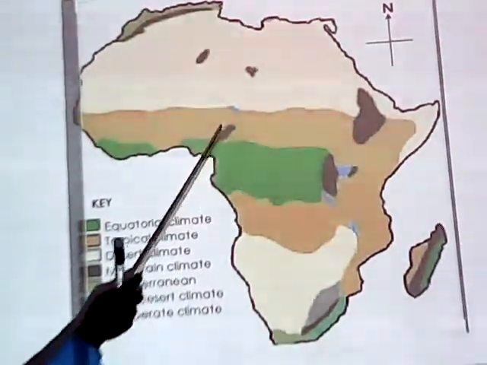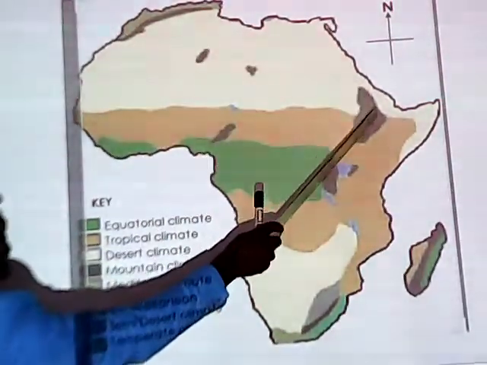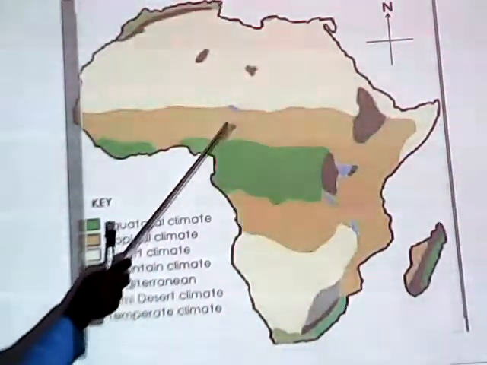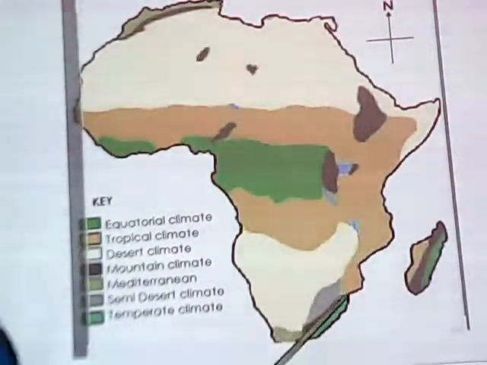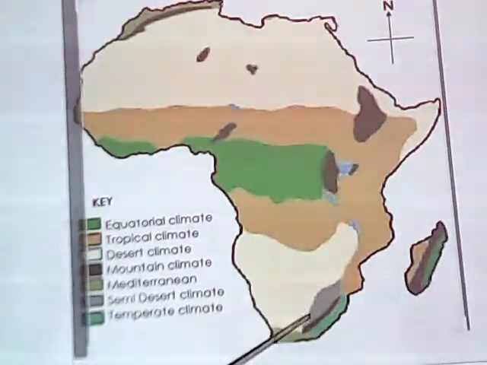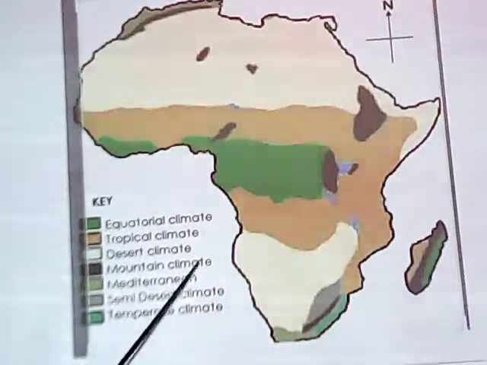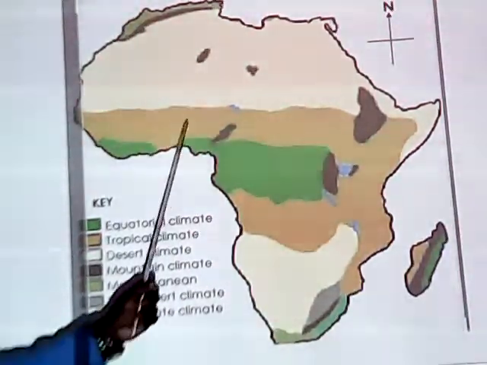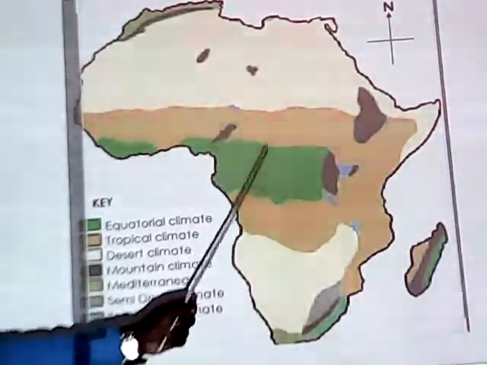And then we have this one here, which is found around the highlands, like the Ethiopian highlands there, like the Jos Plateau here, the Ahaggar Plateau here, and the Drakensberg mountains there. So we have that kind of climate, and that is mountain climate. So these are the climatic regions which are found in Africa.